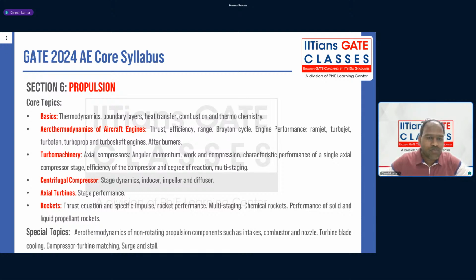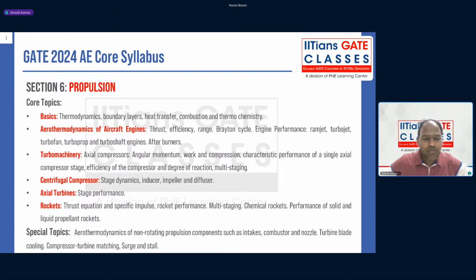And then aerothermodynamics of aircraft engines like cycles, then turbo machinery like compressor, turbine. So there are different components. First in turbo machinery, people study the mechanism, or you can say velocity triangles and those things, and then dedicated topics for centrifugal compressor, axial turbines, and then rocket propulsion.